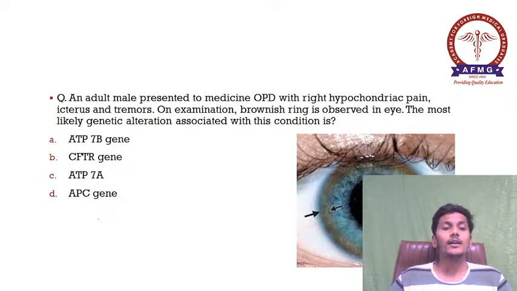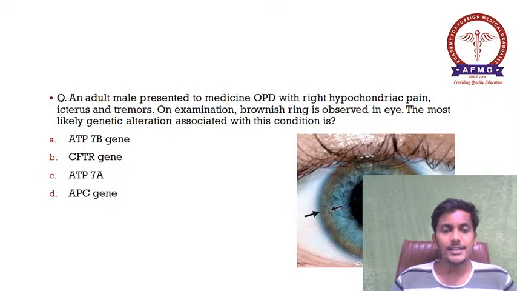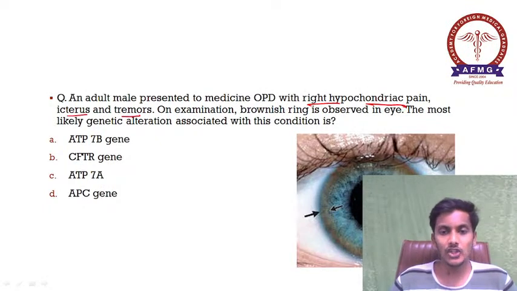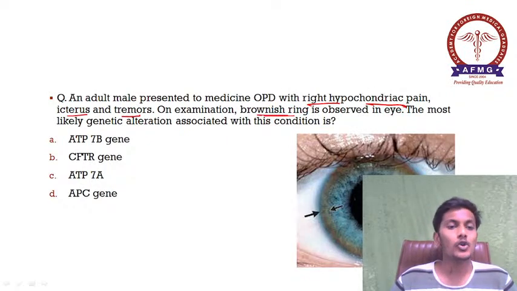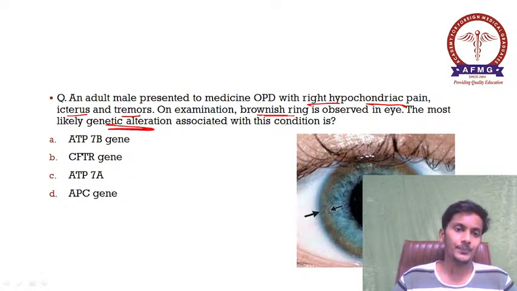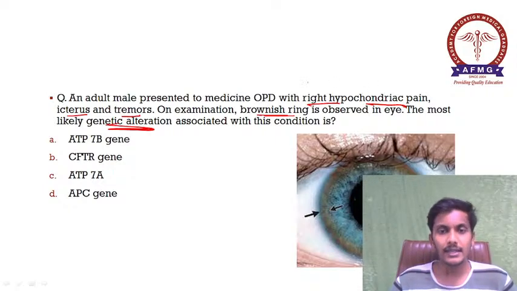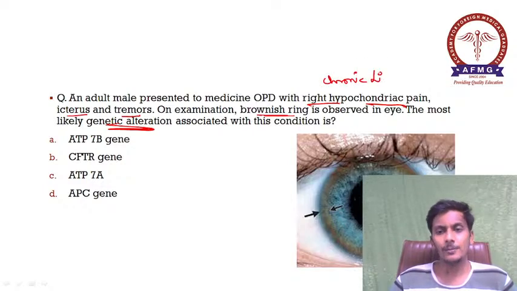Moving further. Now, an adult male presented to the medicine OPD with right hypochondriac pain, icterus and tremors. On examination, a brownish ring is observed in the eye as shown in the image below. The most likely genetic alteration associated with this condition is. Some people say there were just symptoms like right hypochondriac pain and icterus given. Some people say there was a history of chronic liver disease. Okay, any of this option is fine.